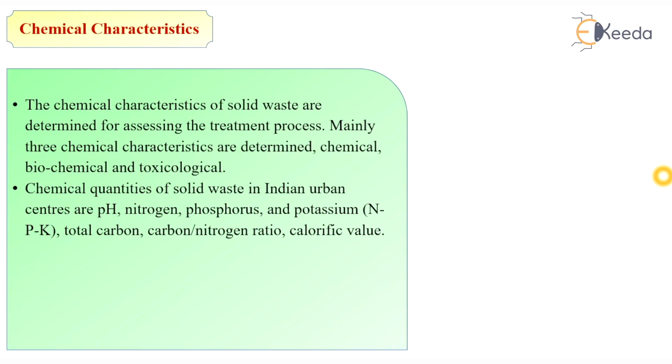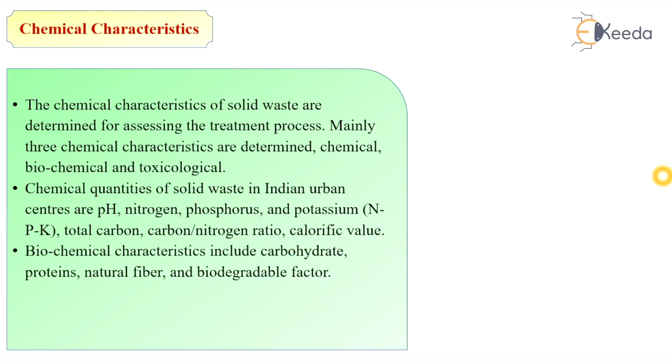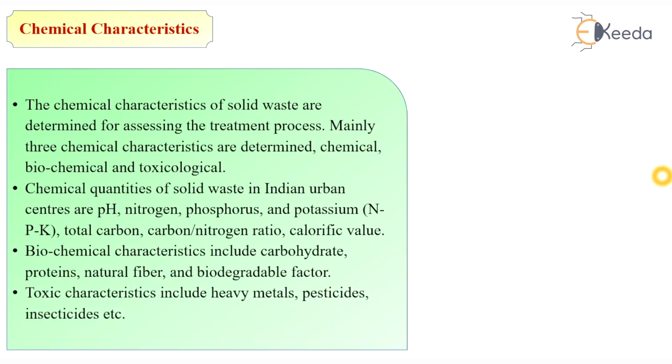So these come under chemical characteristics. Biochemical characteristics include carbohydrate, protein, natural fiber and biodegradable factors. And toxic characteristics include heavy metals, pesticides, insecticides, etc.